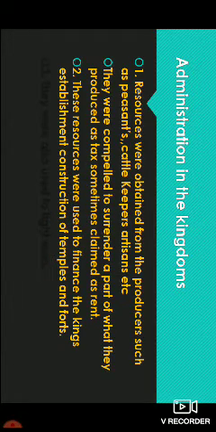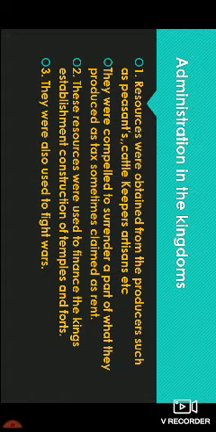Now, what were these resources, obtained from peasants, cattle keepers, and artisans, used for? They were used to finance the king's establishment, construction of temples and forts, and many times they were also used to fight wars. Okay, next points. Now, who collected the revenue?